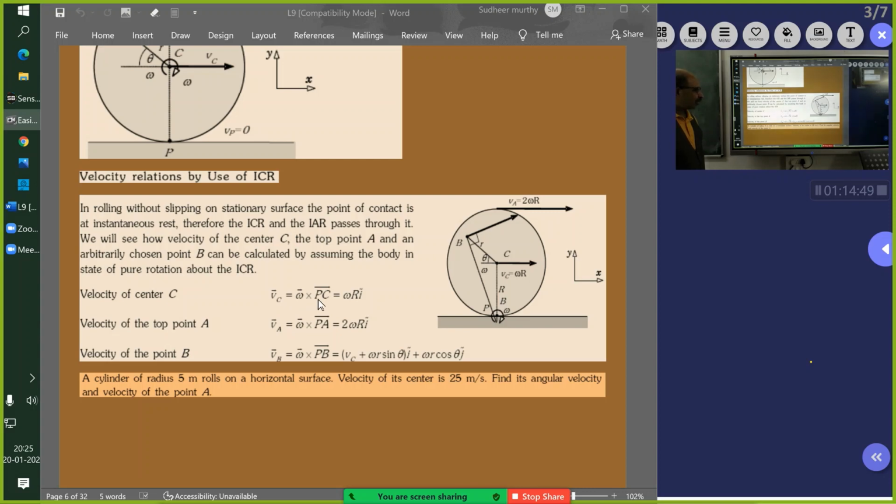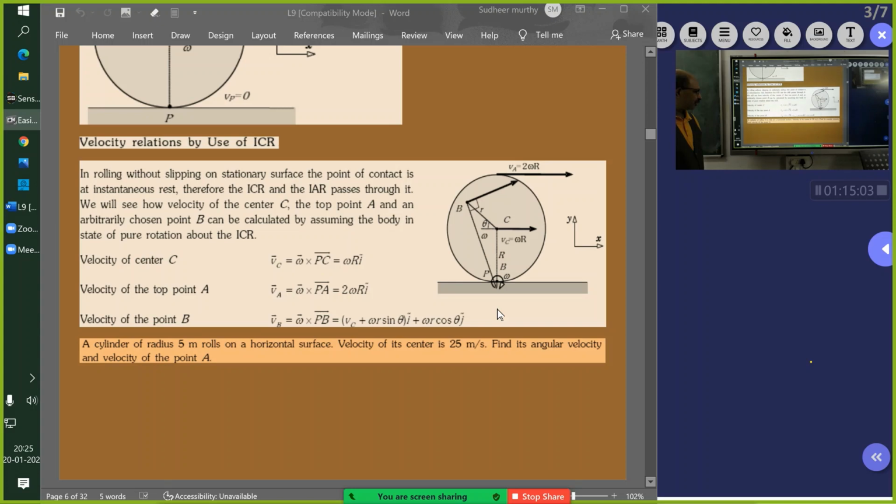VC bar is equal to omega bar cross PC bar. VA bar is equal to omega times PA. VB bar is equal to omega r sin theta, cos theta. The only thing is you should know that we are marking this angle as theta. That's important.